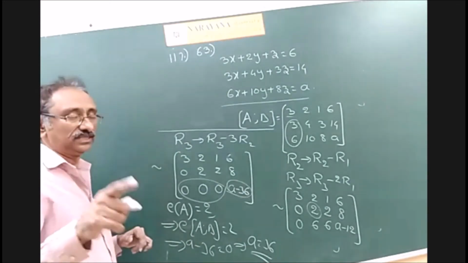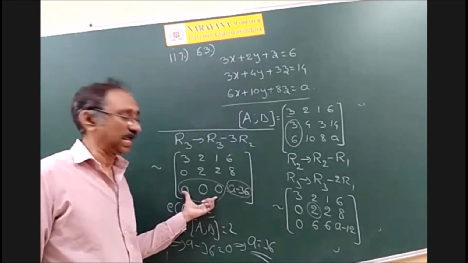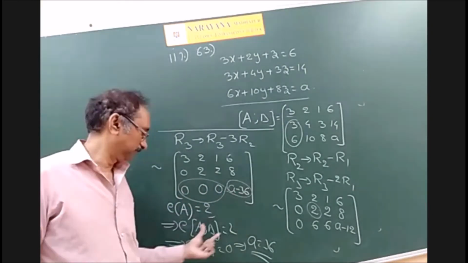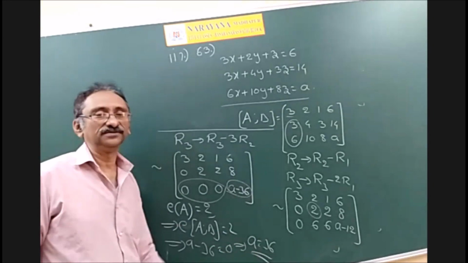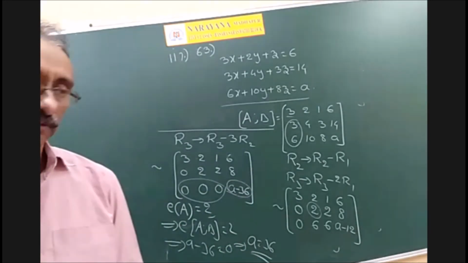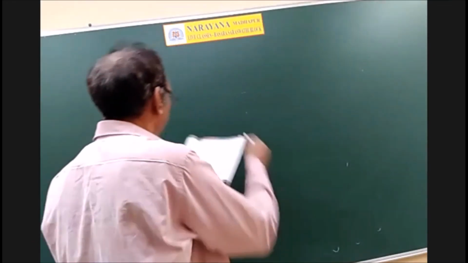Because given in the question, the system has infinitely many solutions. Because rank of A is equal to 2, rank of AB is also equal to 2. That means this must be 0. So A is equal to 36. Right? And see another one, question number 61.